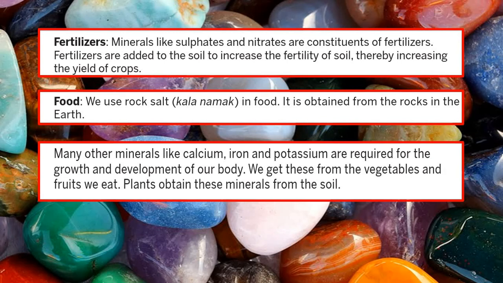So where do these things get their calcium from? They get it from the soil. The vegetables and fruits we eat get the minerals from the soil, and they accumulate in these foods, and then when we eat these foods, those minerals reach us, right? So that is another use of rocks and minerals in our daily life.